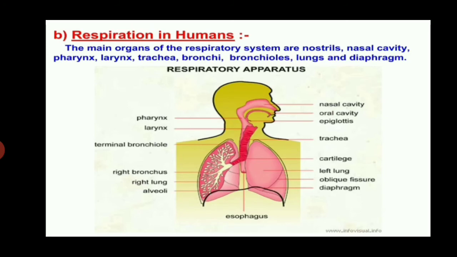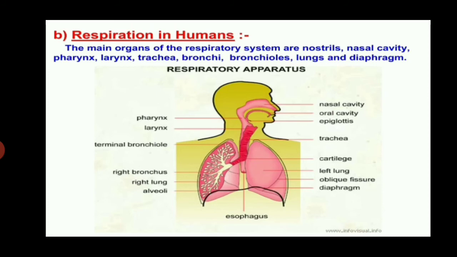The epiglottis guards the glottis during swallowing of food and does not allow any food particle to get into the trachea. Now we talk about the trachea. It connects the pharynx to the lungs and has C-shaped rings of cartilage that prevent collapse of the trachea. It divides into a network of bronchioles.